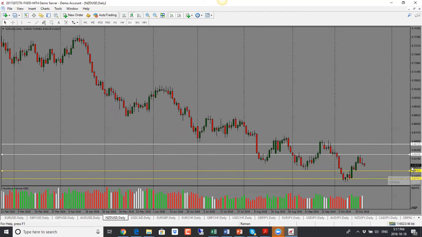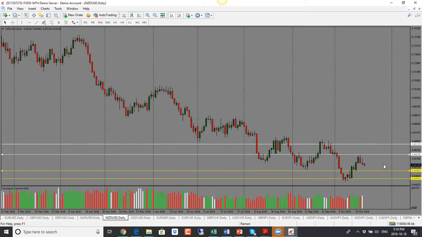New Zealand dollar has been stronger. We saw that the risk currencies have actually dropped more than the commodity currencies. So Australian dollar and New Zealand dollar have both kind of held their own, whereas euro dollar and pound dollar had bigger drops, but bias is still bearish here. Yesterday, we were looking for a drop. Price pulled back and dropped a little bit.